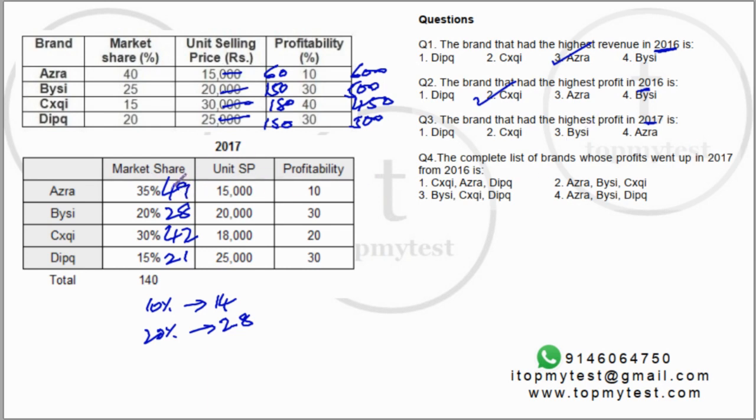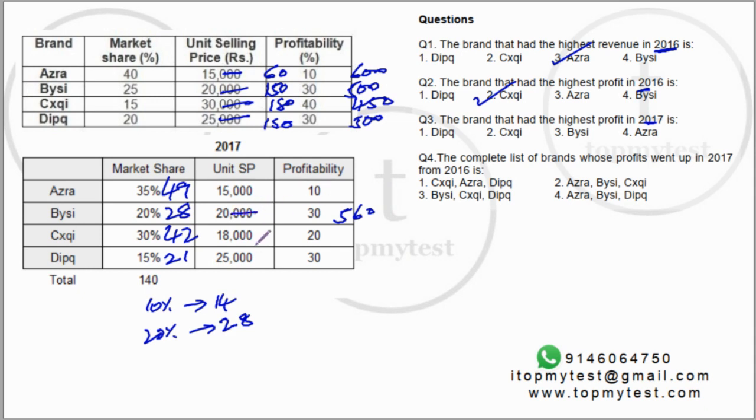Now let's multiply this to find the highest profit in 2017. If you observe carefully, these two have the same profitability. So whoever has the higher revenue among them will have the higher profit. So 28 into 20 will be about 560.